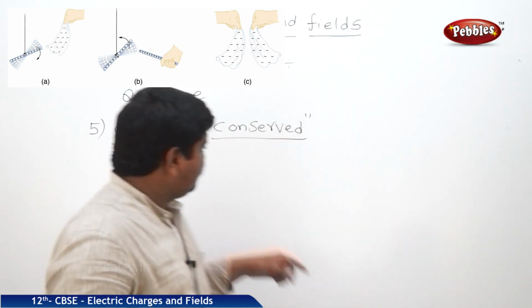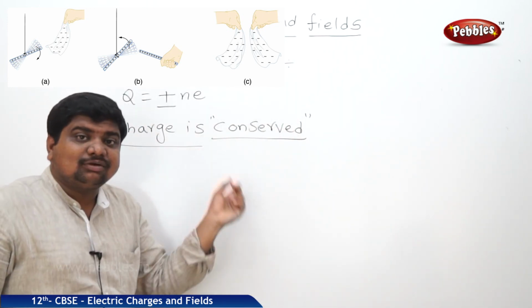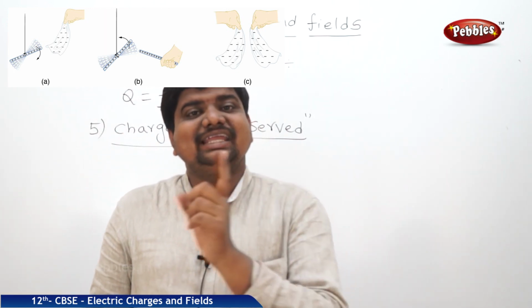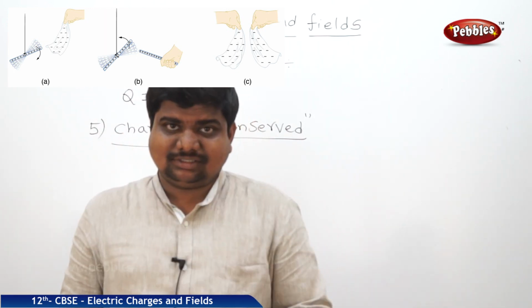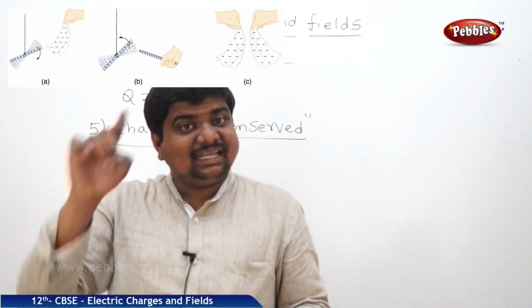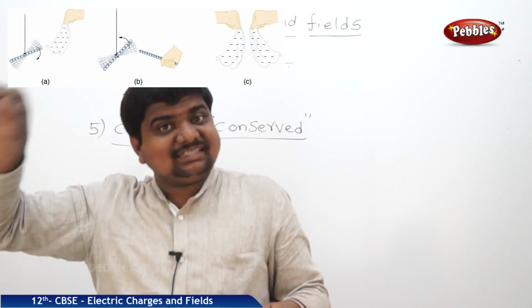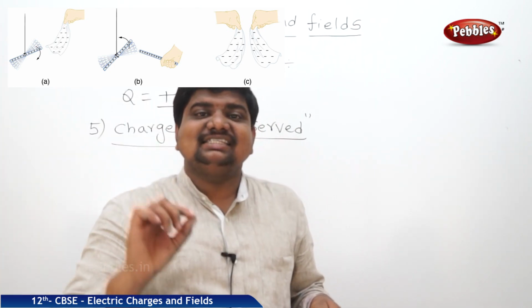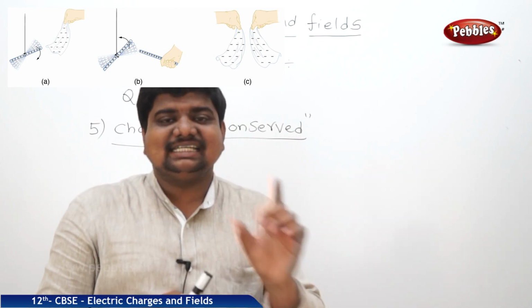Listen carefully. The gain of electrons is equal to the loss of electrons from the other body. That means the loss of one charged particle is replaced by the gain of another, oppositely charged particle. This is called charge is conserved.